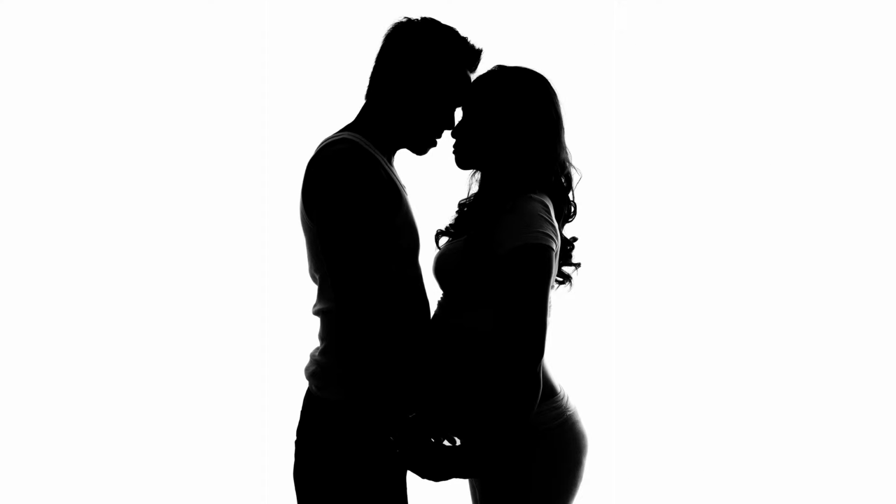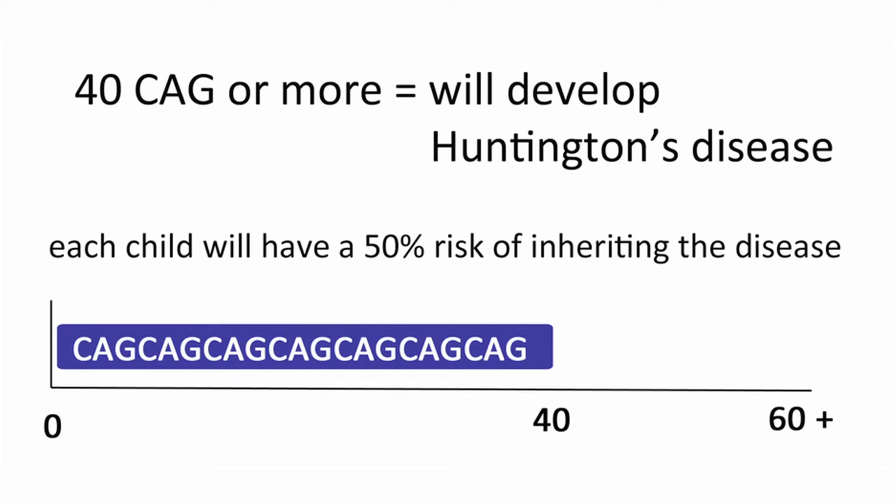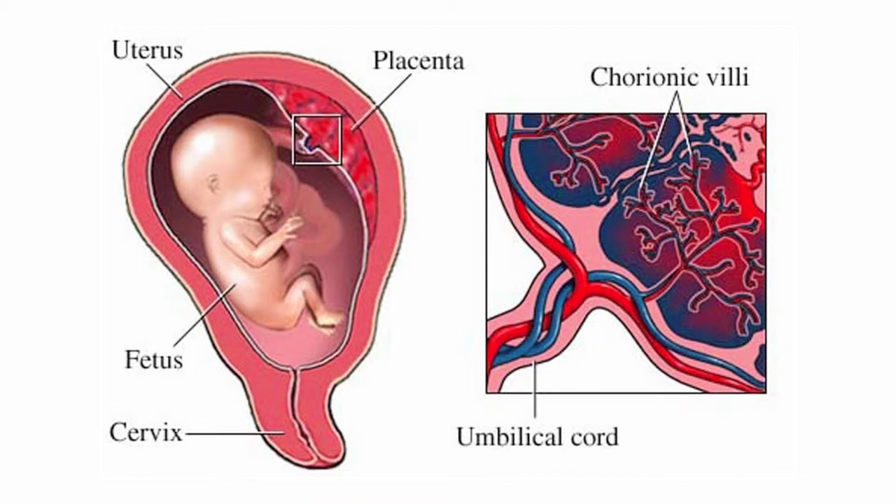For natural pregnancies, prenatal diagnosis is generally provided when the couple has already made the decision to interrupt the pregnancy if the genetic test indicates that the fetus has a number of CAG triplets that will cause the disease. The result is available 2 to 3 weeks following the procedure. There are 2 options for prenatal diagnosis.